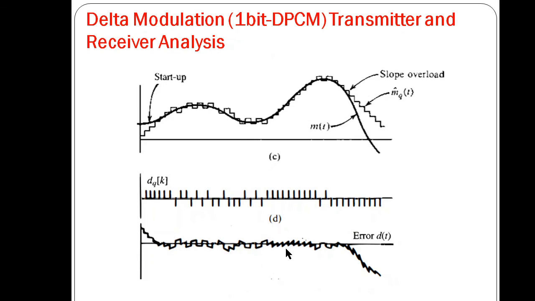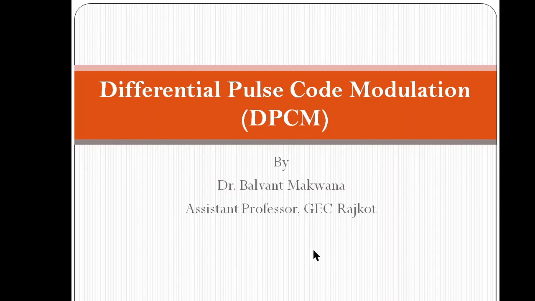In this lecture we have seen different kinds of modulation, like differential pulse code modulation, basic differential pulse code modulation, then improved DPCM, and one more step ahead we have delta modulation. In the next lecture we'll see adaptive delta modulation.